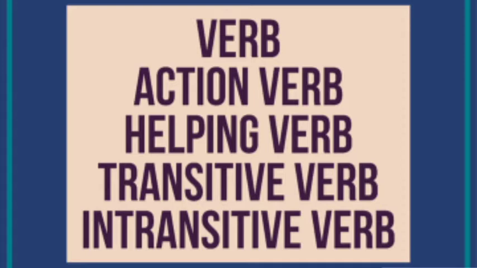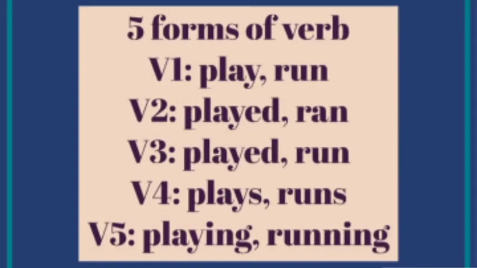When a verb requires an object, it is transitive, and when a verb does not require any object, it is intransitive. Clear? Now, today I will tell you about 5 forms of verb. You must be knowing about it, but let us revise once again. First form of the verb, V1, is the base form. For example, play, run, etc.